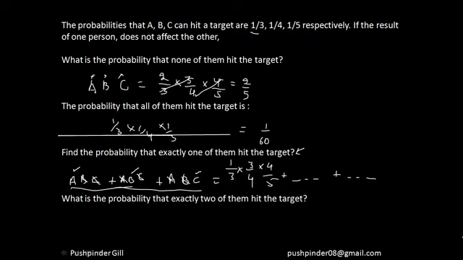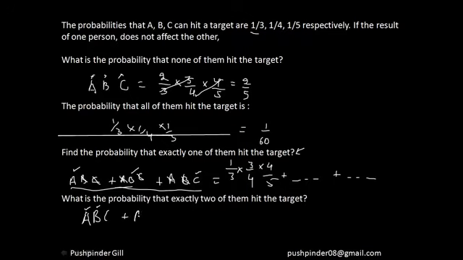Now what is the probability that exactly 2 of them hit the target? Now you must be thinking, all right, so let's go ahead and do that. So exactly 2 of them hit the target. How are you going to do that? So A hits the target, B hits the target, C doesn't, right?